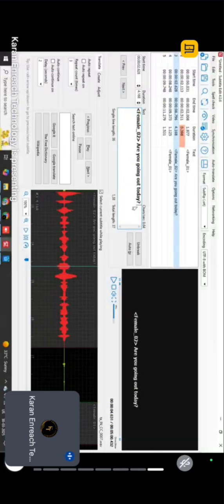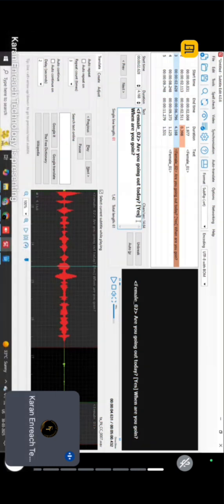What you can do is use a square bracket here, then type yes, and then close the square bracket. If the other speaker is speaking a single word, like female 2 is asking and female 1 has replied yes in between, you don't have to segment it separately. Suppose female 2 asks, are you going out today, when are you going, and female 1 has said yes in between. Then you should type it as yes in brackets, and then continue with whatever female 2 has spoken. So you can type it like this.